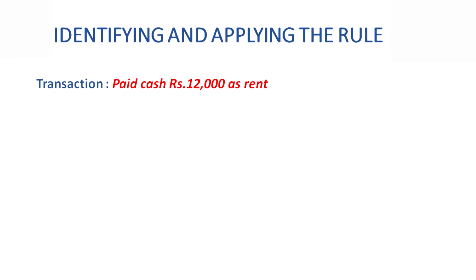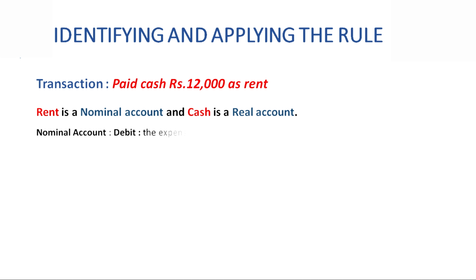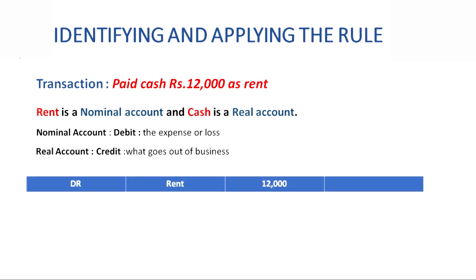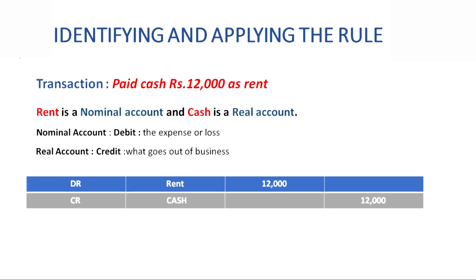So the next transaction, paid cash rupees 12,000 as rent. Here rent is a nominal account and cash is a real account. Nominal account rule says debit the expenses or losses and the real account rule says credit what goes out from business. So the transaction will be rent account debit to cash account.